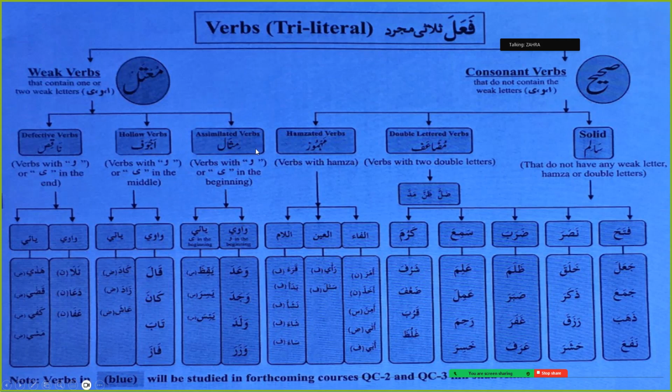Can someone explain what is mithal? Where does the weak letter occur? At the first. The weak letter occurs at the fa kalima. And ajwaf? The ain kalima. And for the naqis, the weak letter appears on the lam kalima. What about lafif? In lafif we have two weak letters. So it can be the first and the third, or the second and the third.